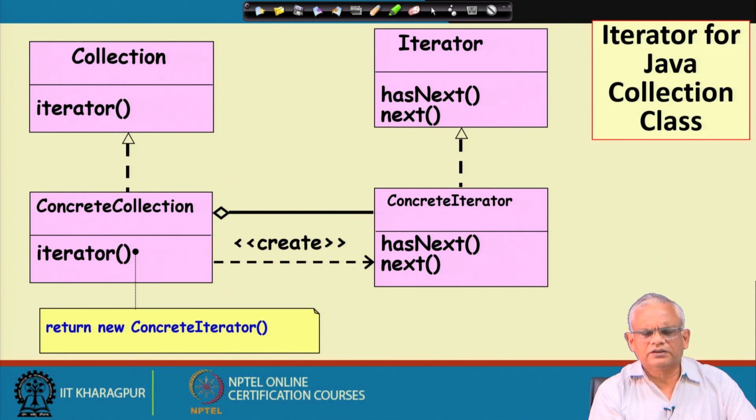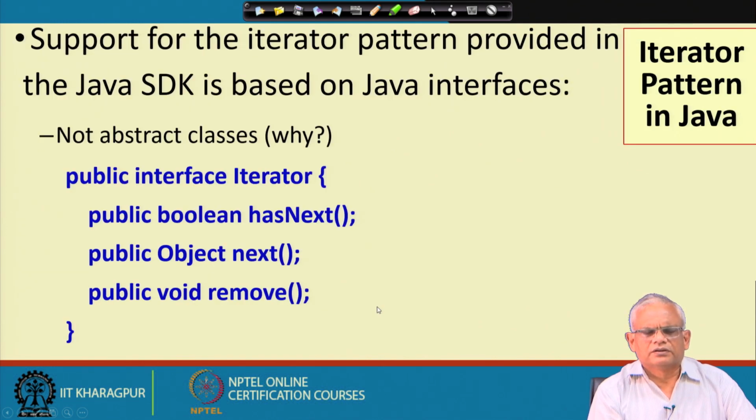The concrete iterator implements the iterator, and we call the iterator method, which returns the concrete iterator, and then we keep on traversing the collection using next and has next. In the Java SDK, the iterator is an interface.